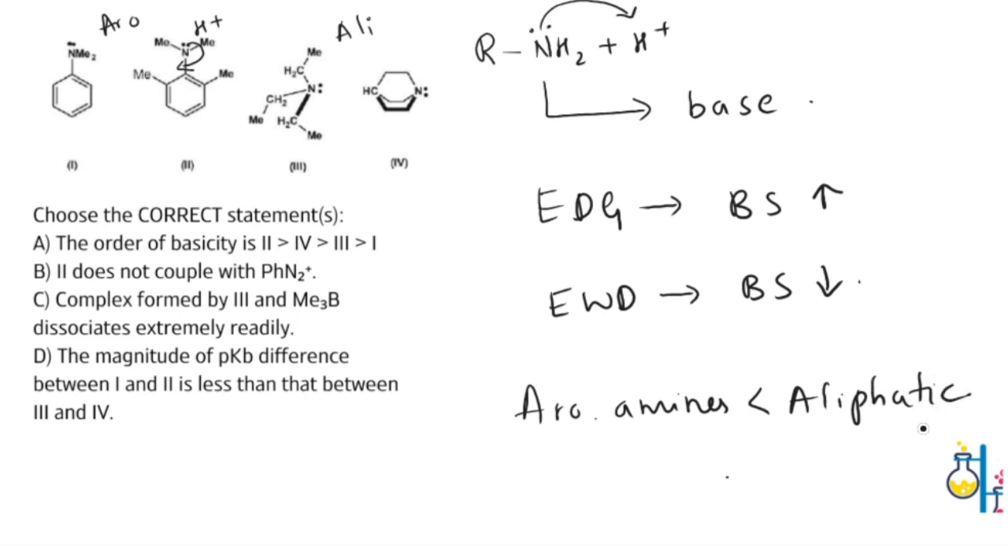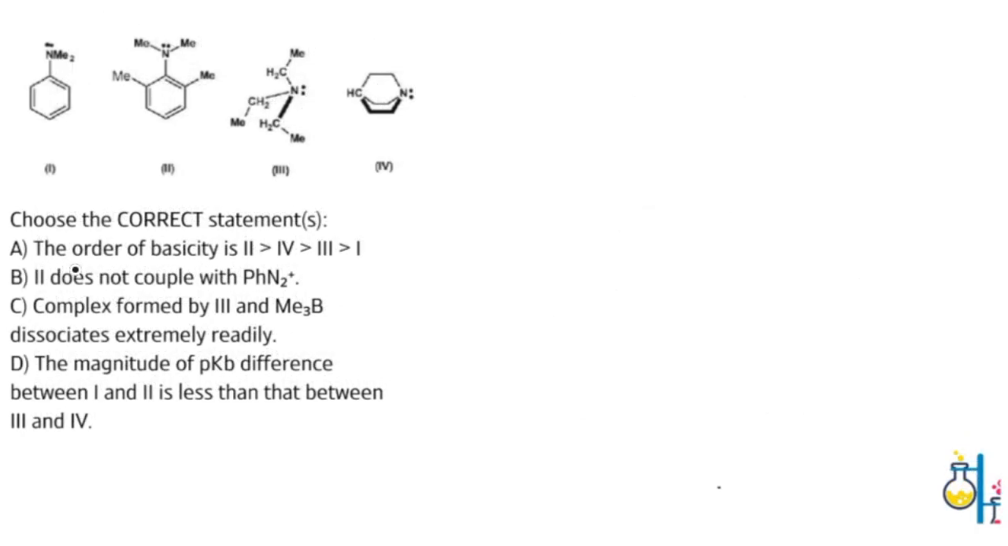Keeping these concepts in mind, let's read out the statements and choose the correct options. Here, option A refers to the order of basicity for the given molecules. This is a false statement because the order of basicity trend is actually 4 greater than 3 greater than 2 greater than 1. Why is it so?